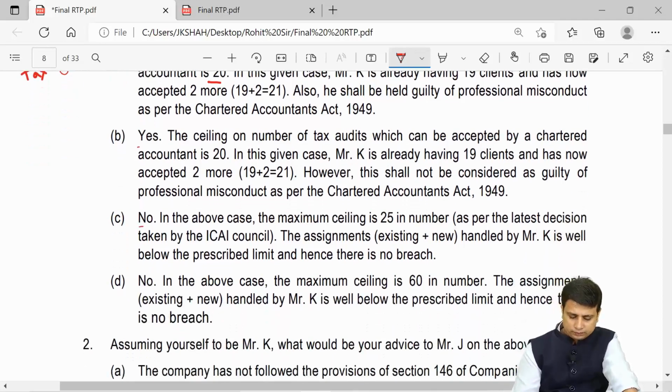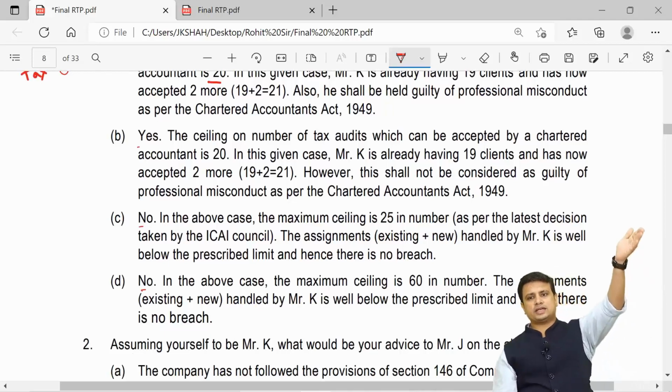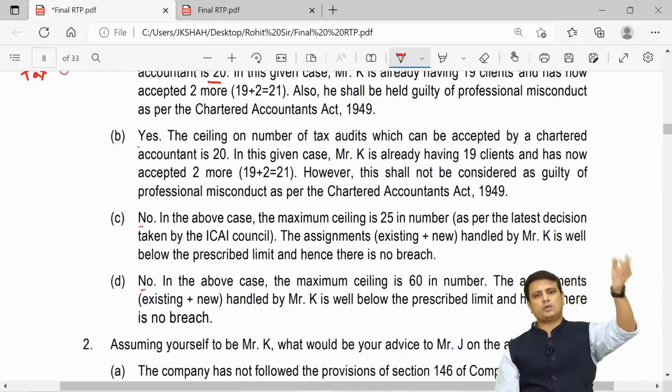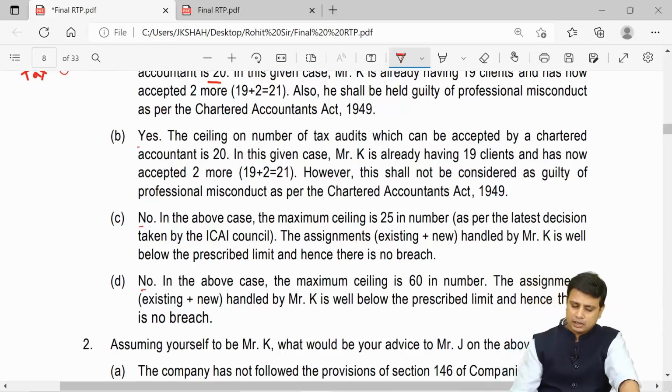Okay, so it can be no, because he has not exceeded the limit. He has 19, 40 more have approached, then it will be how much? 59, he can still accept. So here they are saying that the ceiling limit is 25, no.